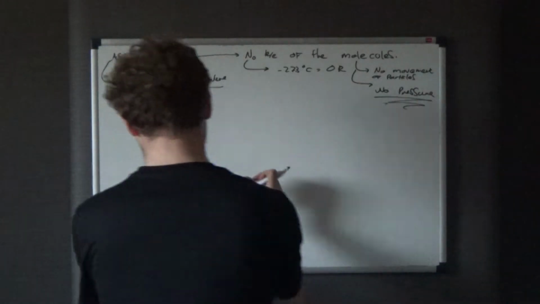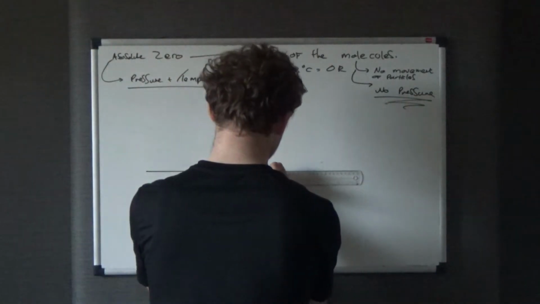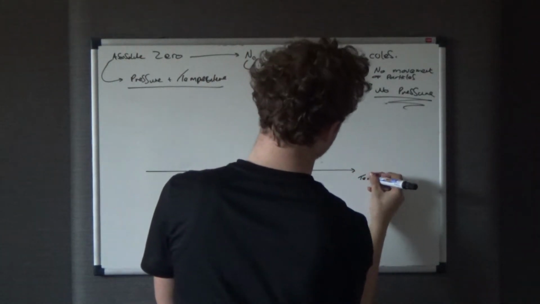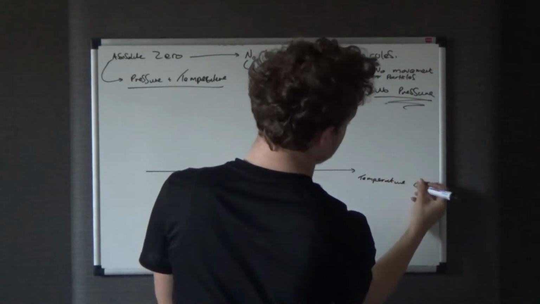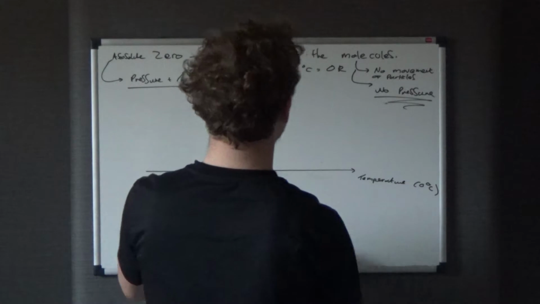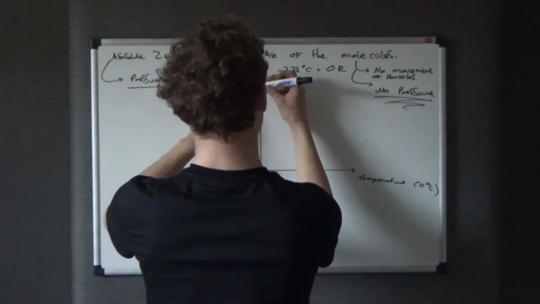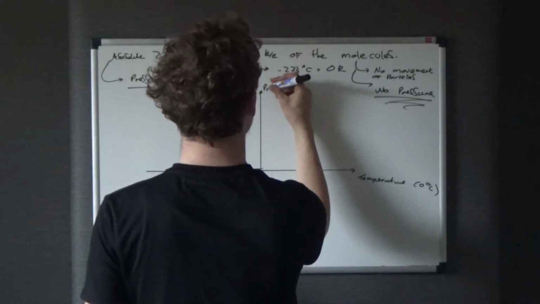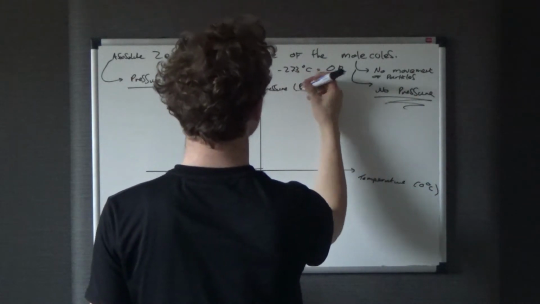The graph we want to draw is going to look something like this, where we've got temperature on the x-axis, because as I say we're changing that. And for this case, I'm going to be observing it in degrees C. On the y-axis here, we will have pressure. Pressure is always labelled in pascals.